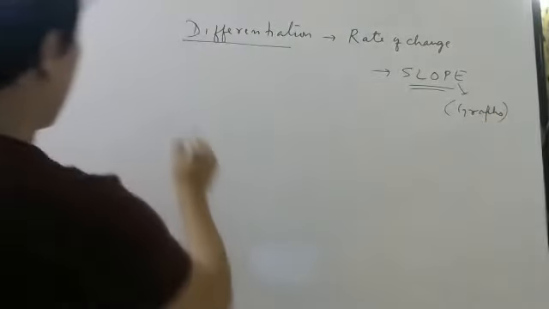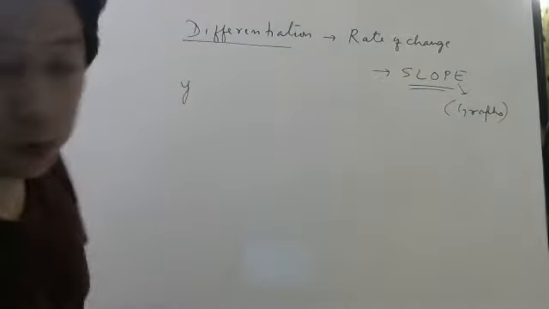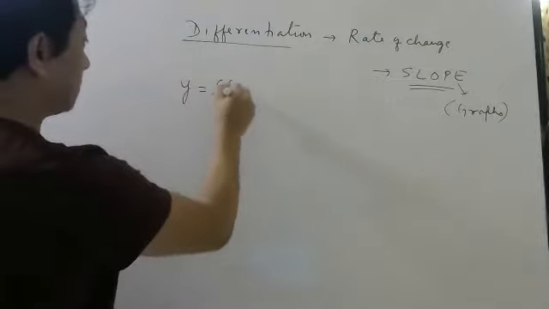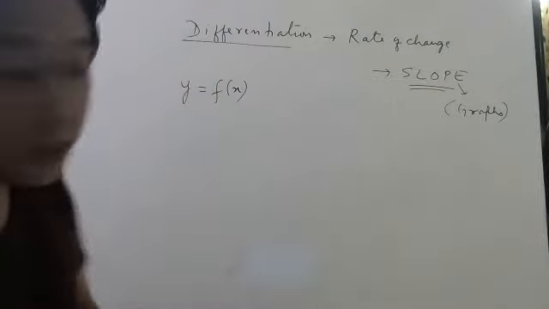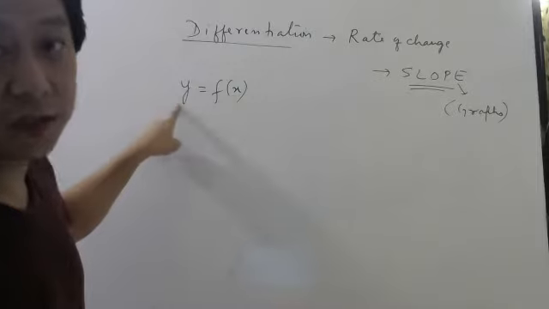Let us say I have a variable y, which is a function of x. Function of x means simply that when x changes, y also changes.